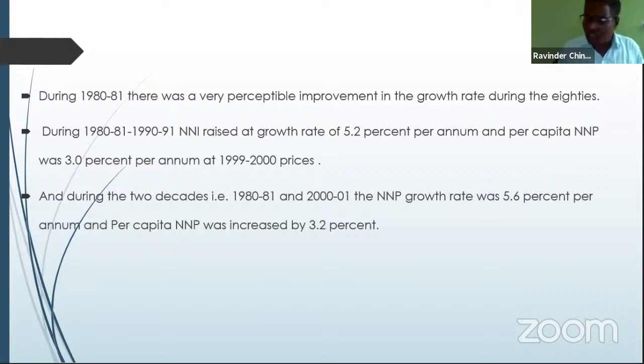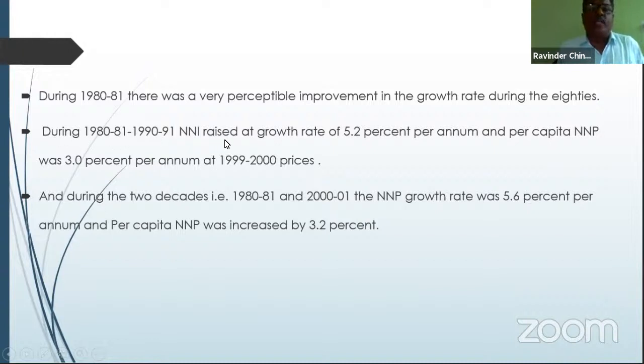Thereafter, we will go for the plain lesson, the remedial measures, causes and the consequences. This seems to be very plain one. There is no need of much data. So once again, going through this table, we saw that during 1980-81, there was a very perceptible improvement in the growth. Perceptible means a noticeable change was taking place in the growth rate of the per capita income and the national income.